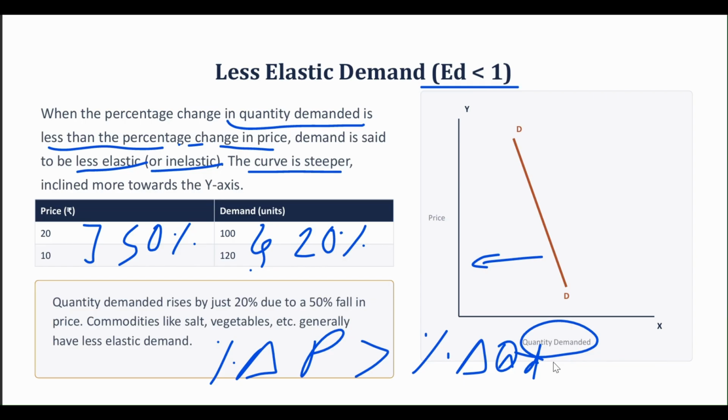Commodities like salt, vegetables, etc. generally have less elastic demand. Because I think vegetables, salt, etc., these are very essential commodities. These are commodities which we use in our everyday life. So they have less elastic demand. Even if the prices are going to rise, we are still going to buy that commodity. So the demand won't be greatly affected by it.